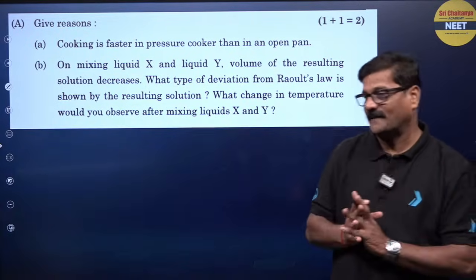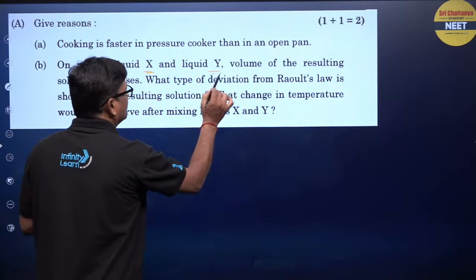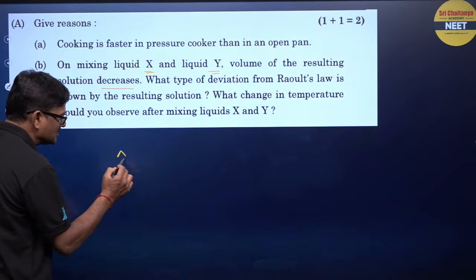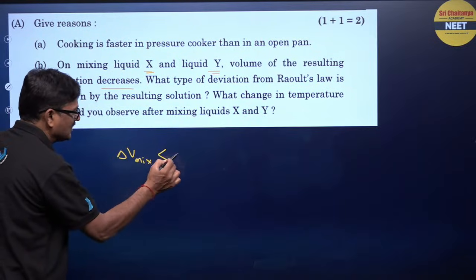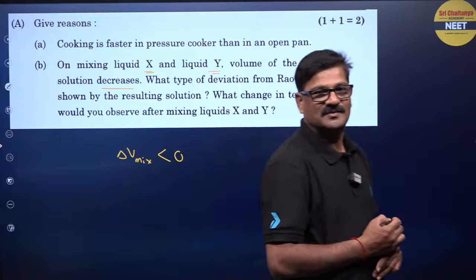Now look at this. It is such a logical question. On mixing X and Y, the volume of the resulting solution decreased. So delta V mixing is less than 0, right? Less than 0.